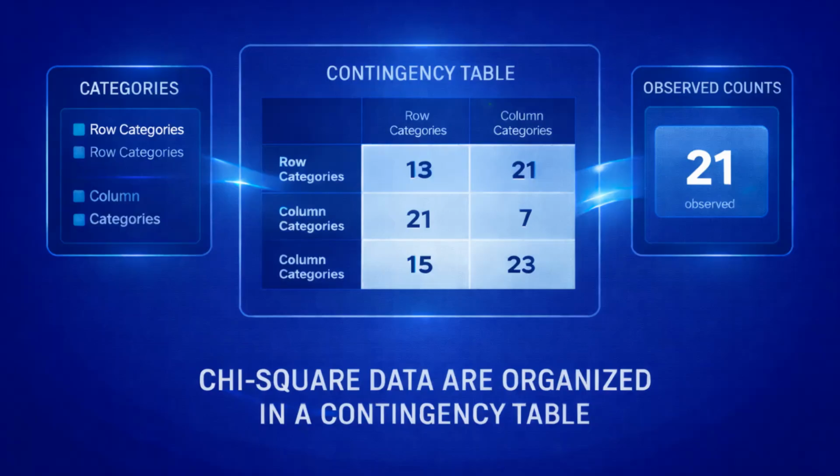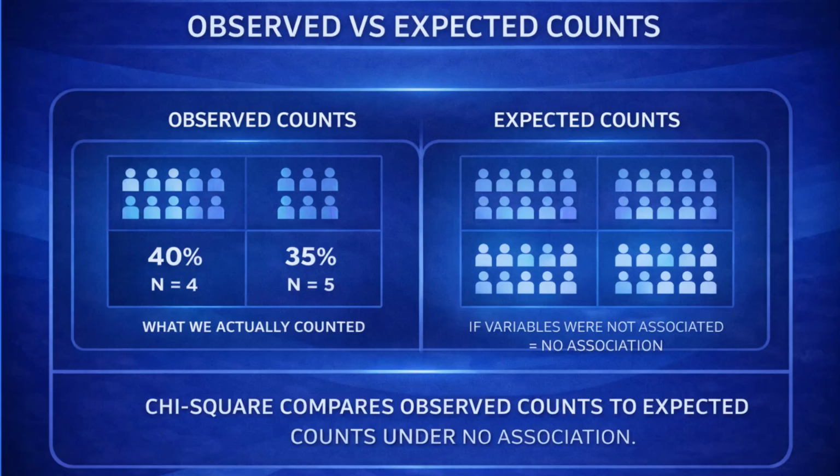Chi-square data are organized in a contingency table. A contingency table is simply a grid that shows how many observations fall into each combination of categories. Each cell in the table contains an observed count, which is the actual number of people or cases in that category combination. The test compares these observed counts to expected counts.